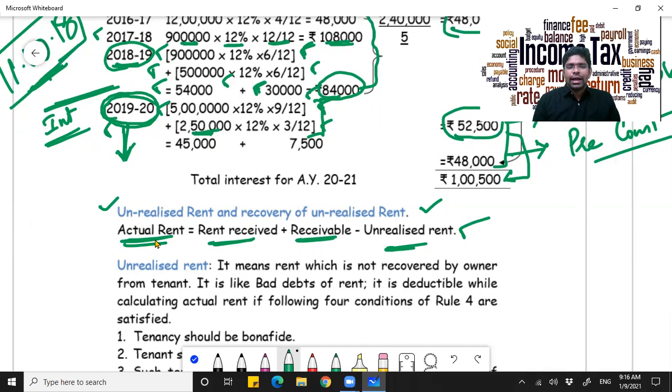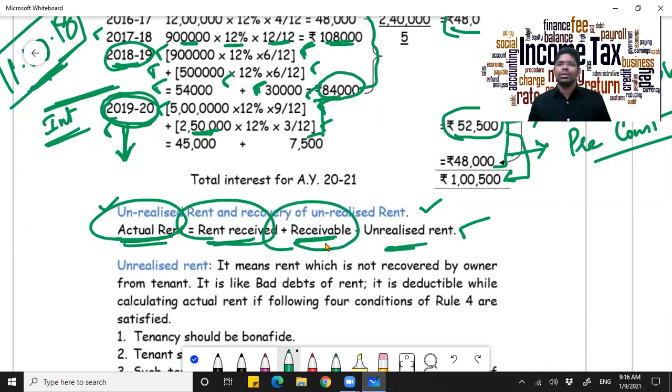You are helpless. So that is the rent which is unrealized. So actual rent, how will you calculate it? It is rent received, what you have received, plus what is receivable, which is tentatively to be received. The tenant is there, he told he'll pay you after 2 months, he is very certain. So that is receivable, minus the unrealized rent which is gone for good.